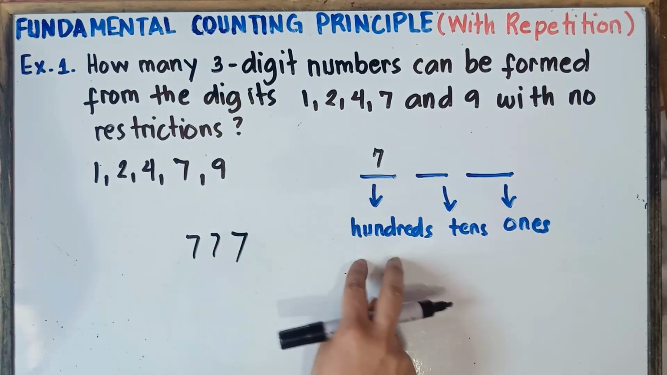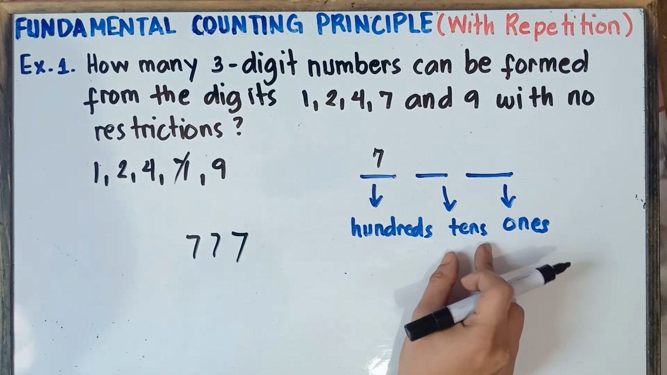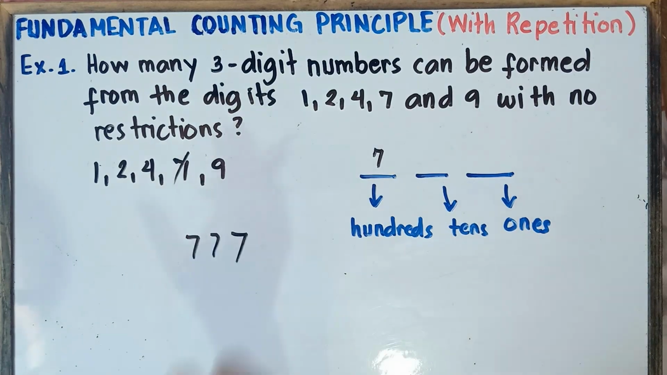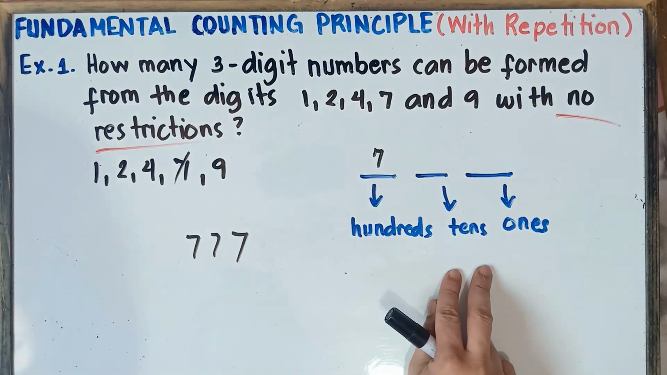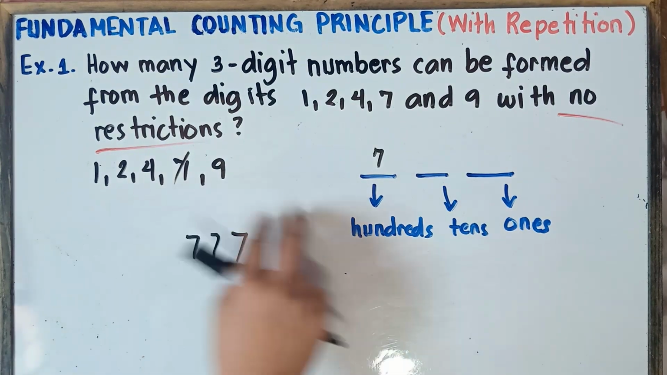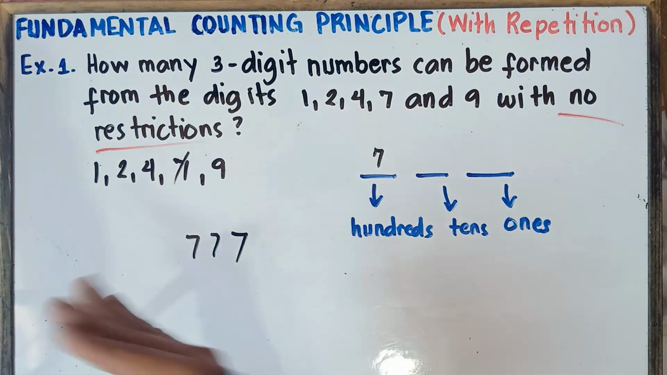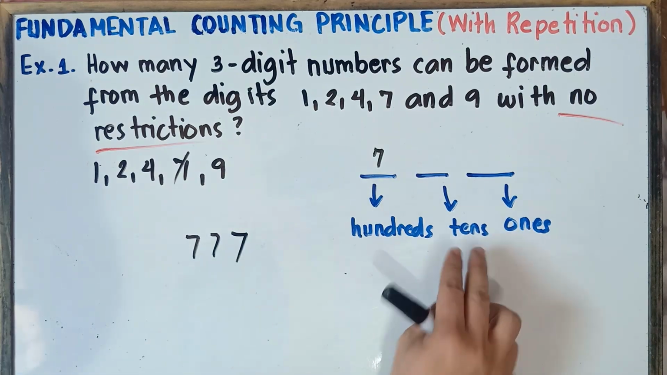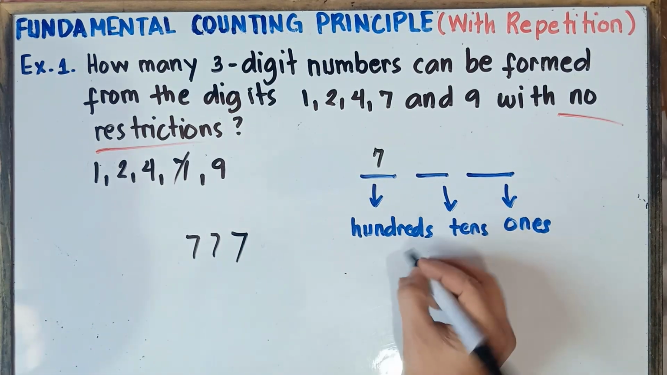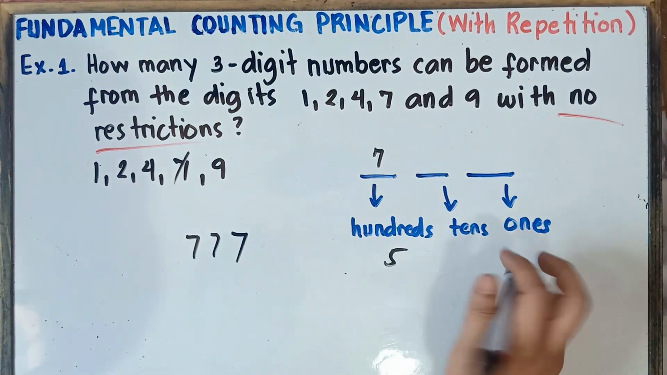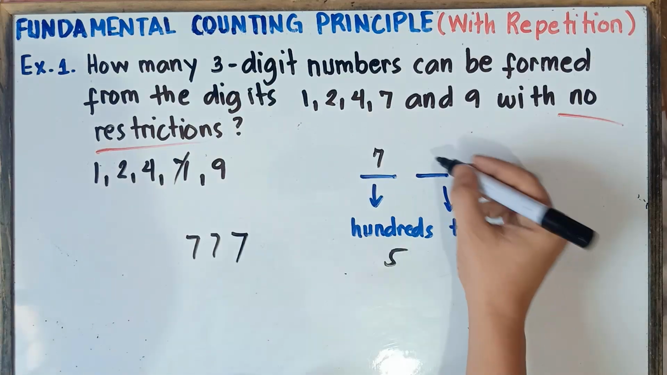If we select 7 for hundreds, can we use 7 again for tens? Yes, because there are no restrictions, so the numbers could be repeating. Therefore for tens, you still have 5 choices, including 7. So for hundreds there will be 5 choices, and for tens there will be 5 choices.